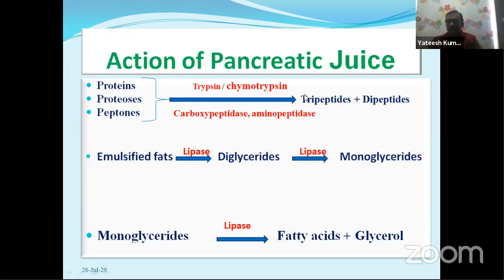These are converted into tripeptides and dipeptides. Proteins, proteases, peptones are converted into tripeptides and dipeptides in the presence of trypsin, chymotrypsin, carboxypeptidase, aminopeptidase.